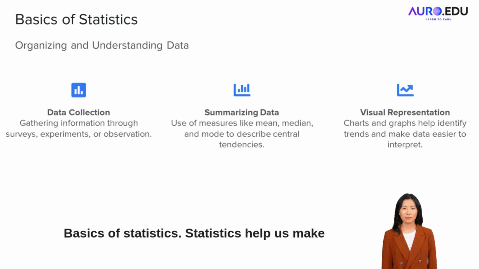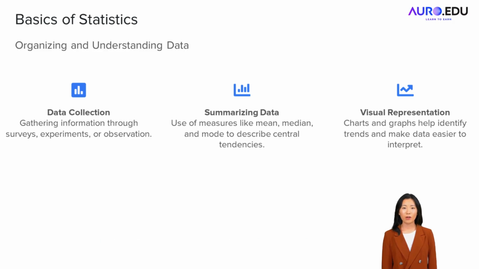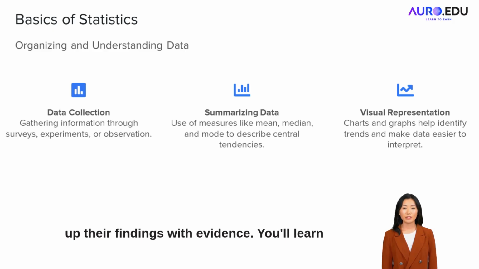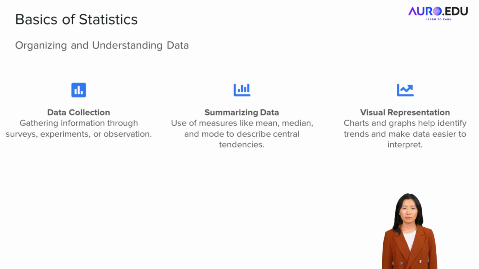Basics of statistics. Statistics help us make sense of data. We collect information, organize it, and use charts or averages to summarize it. Whether it's test scores or rainfall, statistics turn numbers into knowledge. It helps scientists spot trends and back up their findings with evidence. You'll learn terms like mean, median, and mode, your basic toolkit for data analysis.